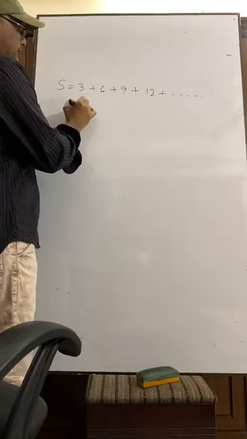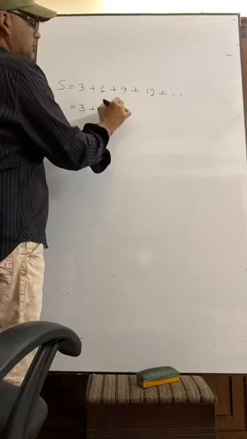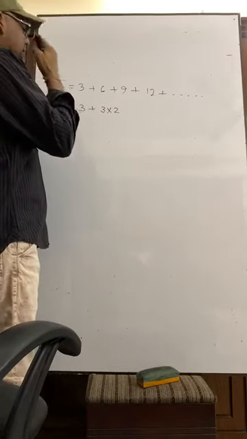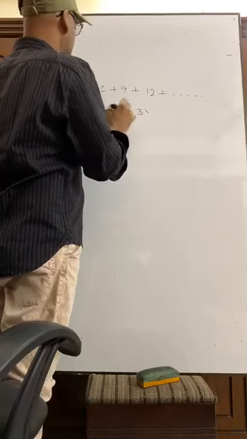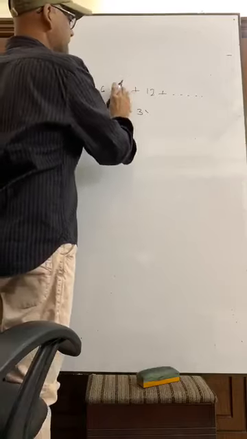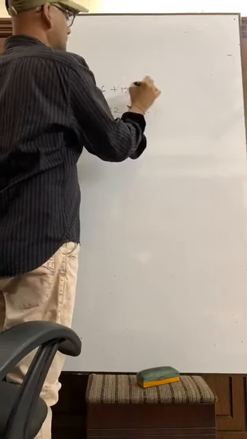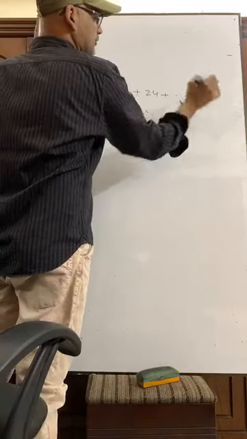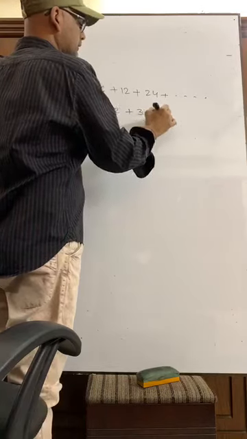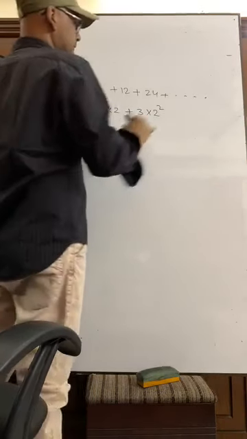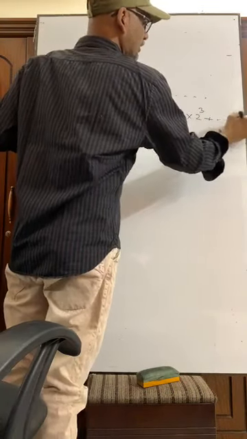Here we can write 3 into 2 plus 3 into 12, 24 in this way. 3 into 2 square, 3 into 2 cube. In this way we can write.